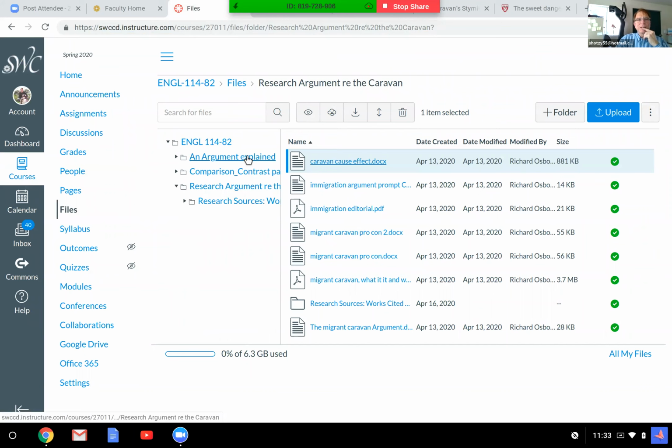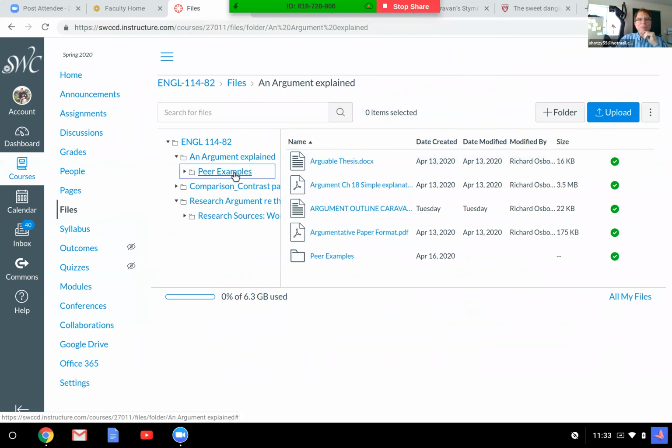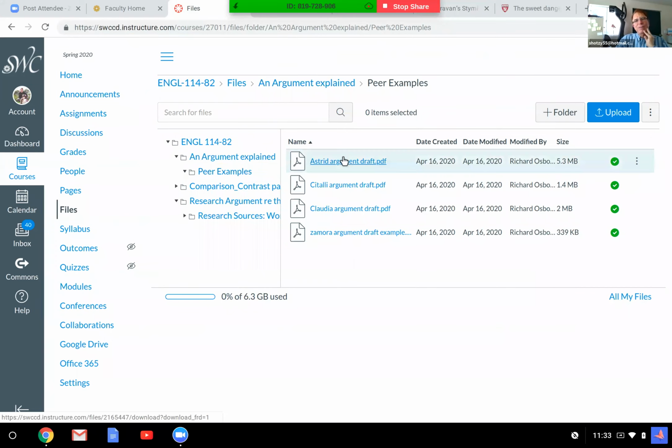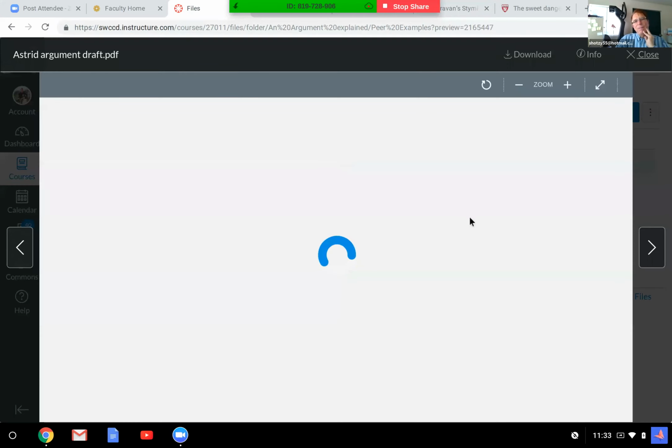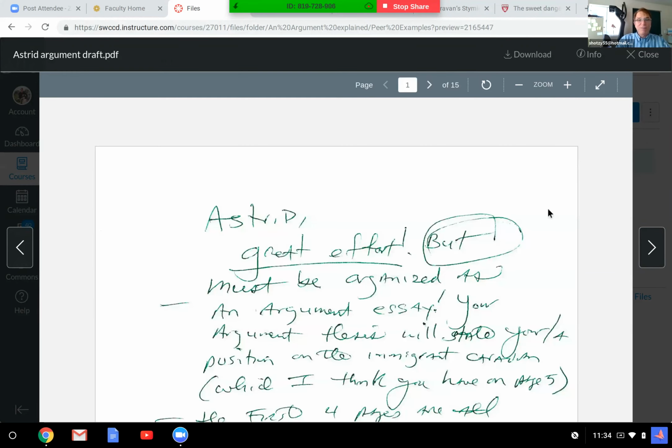You also have some peer examples that you can look at. We looked at that last time. We looked at this one. And it's worth looking at this just to see all the work she put into it. And even though she put so much work into it, the first 5 pages, I mean, 5 pages is a lot.